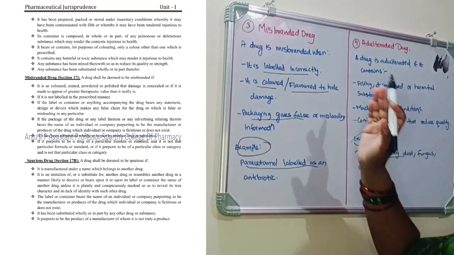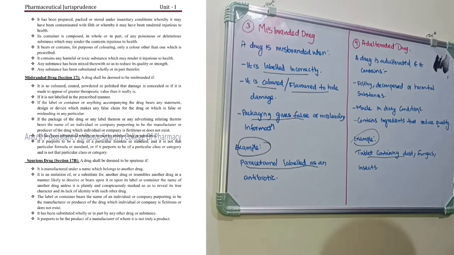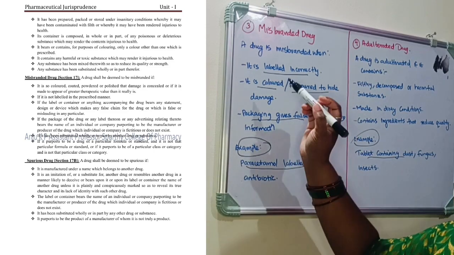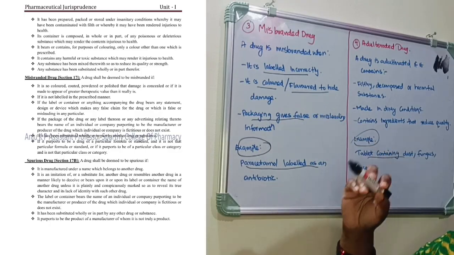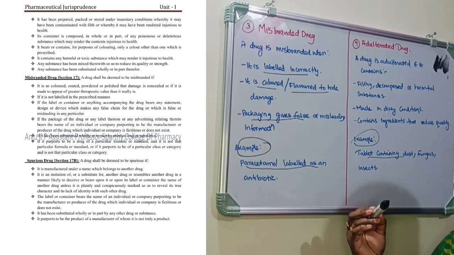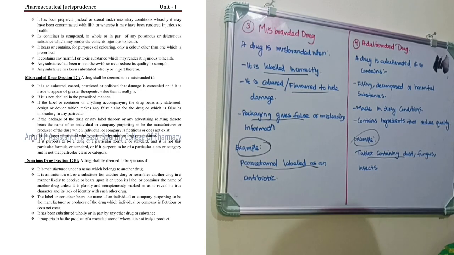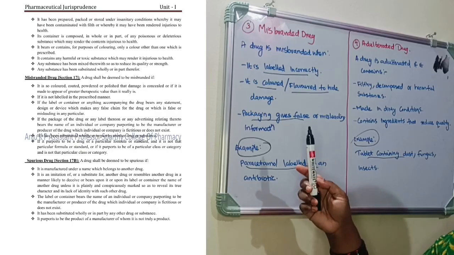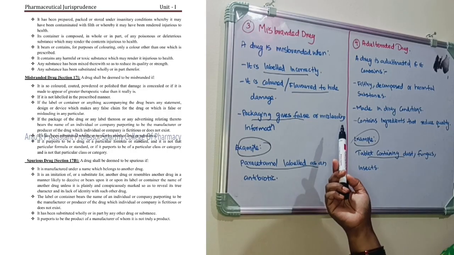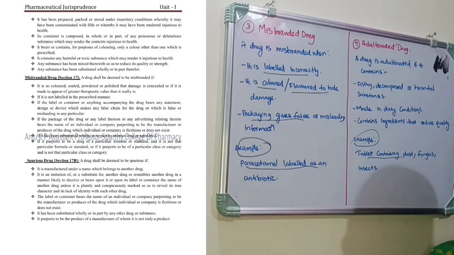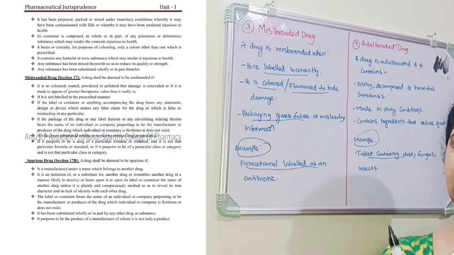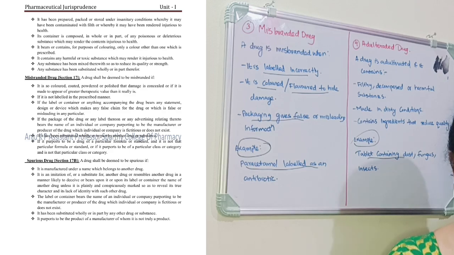That is what adulterated means. Misbranded means it's giving false information, which we will tell as a misbranded drug. That false information may be in the labeling, or maybe the product was already damaged and they are adding some color or flavoring agents to mask that effect. Or the packaging gives false or misleading information. So I hope you people are understanding. All these definitions will come for the 2 mark section.